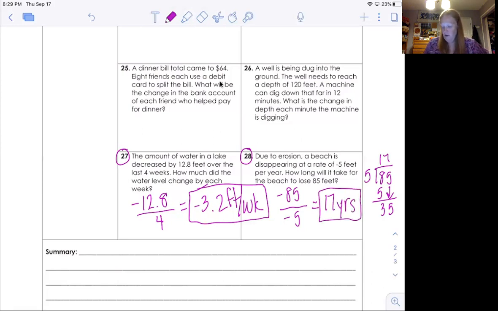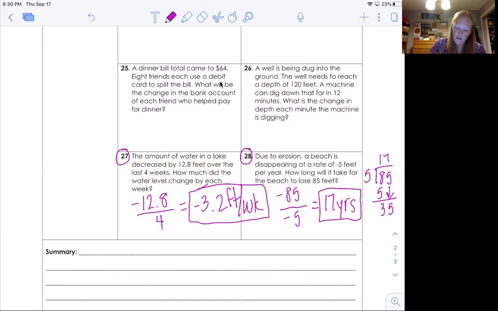Okay. That's a long time, which is good. And the chances of it eroding at the same rate every year are very slim, I'm sure. But that is what a lot of scientists do, is study things like that. And that's why they're talking about icebergs melting and things like that. This is like the same math that they do. A little bit more complicated, but you get the point.